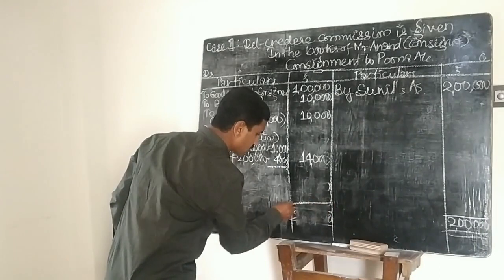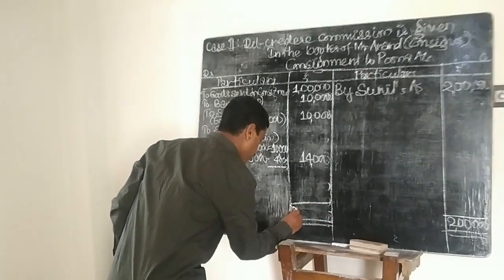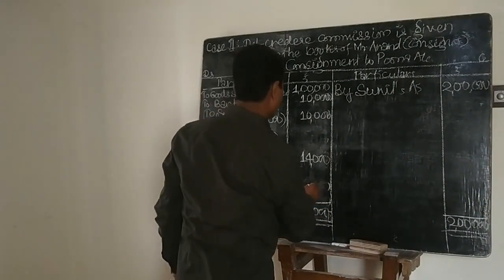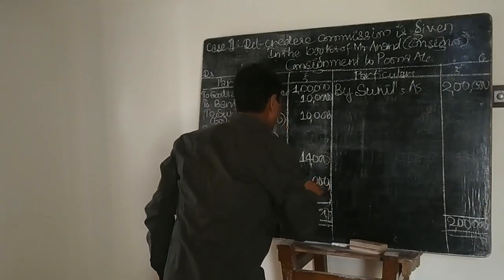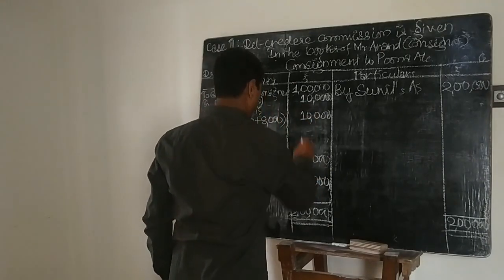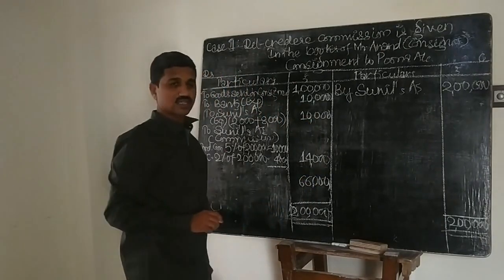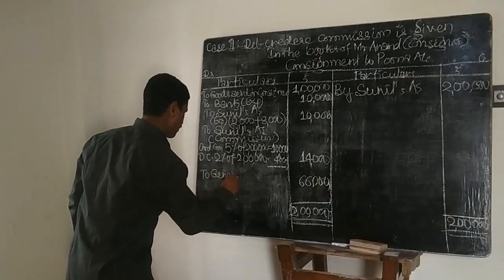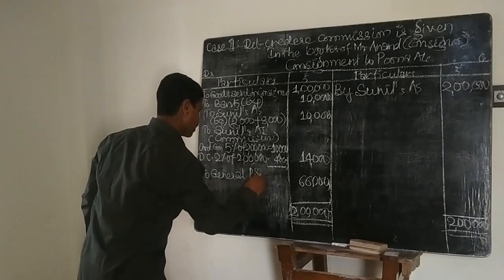Now please take the sum of this. The difference will be 4 plus 6, 10, 1, 1, 2, 3, 3, 4, 4 plus 6, so 66,000. This is transferred to general P&L account.